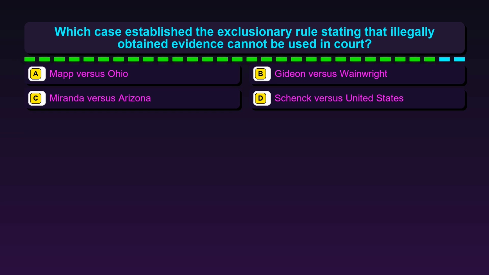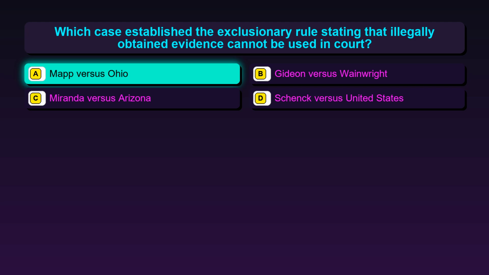Question 5. Which case established the exclusionary rule stating that illegally obtained evidence cannot be used in court? Option A, Mapp v. Ohio. Option B, Gideon v. Wainwright. Option C, Miranda v. Arizona. Option D, Schenck v. United States.